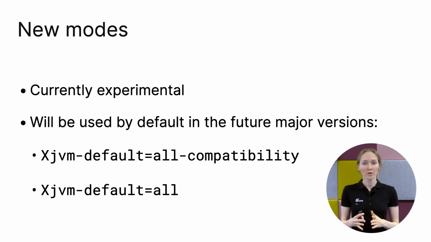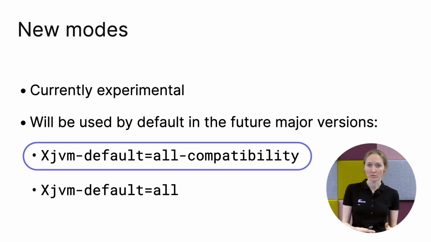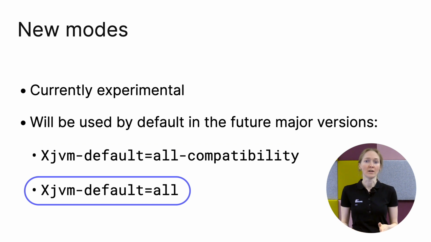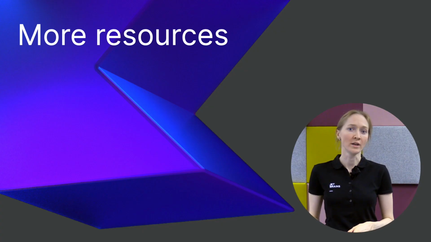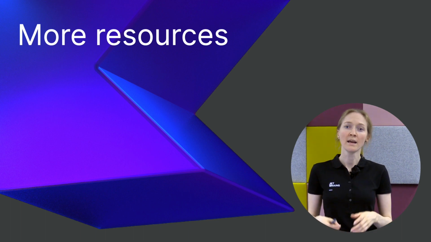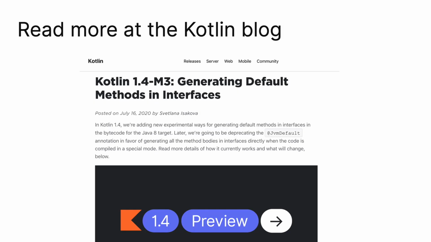Currently, these two modes are in an experimental state, but they will be used by default in future major Kotlin versions. First, the compatibility mode, then the mode that generates only default methods. You can read more about generating default methods in interfaces in the Kotlin blog. It explains the topic in more detail, including an additional JvmDefaultWithoutCompatibility annotation, which I haven't mentioned.